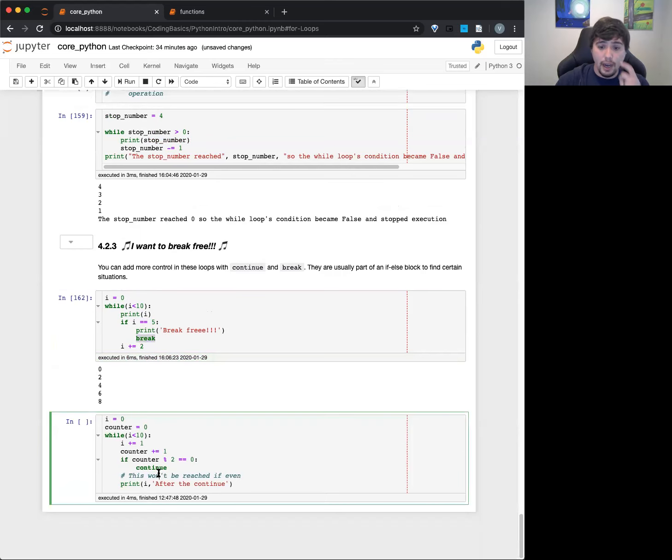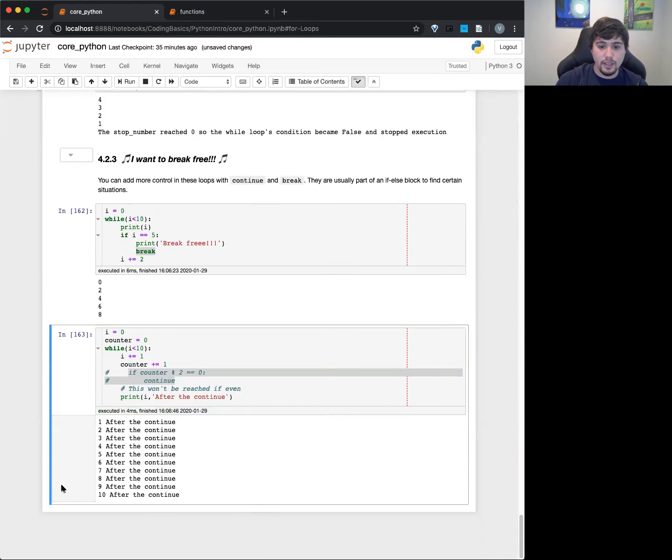Okay, cool. All right, continue is kind of a similar idea, but instead of breaking, it'll stop at that point and just go back to the beginning. So if I had this right here and I run this, you can see it says after continue, after continue, after continue, it does it all 10 times. But if I have this here, this is going to say, is it modulo 2? Basically, is this an even number? And it will continue if it's reached that part and go back to the beginning. So I'll never actually write this part here.